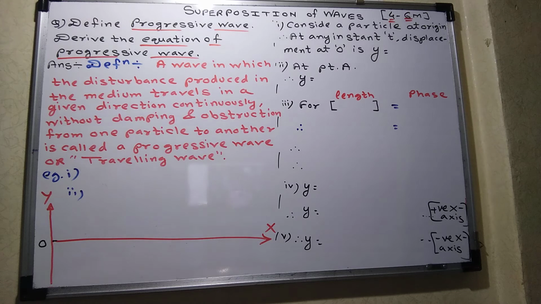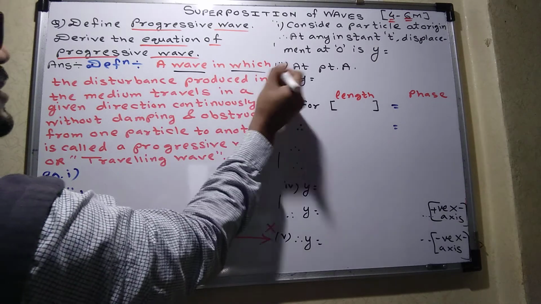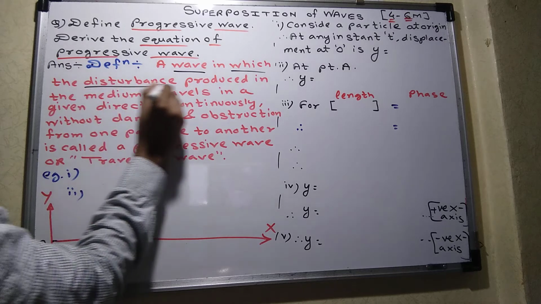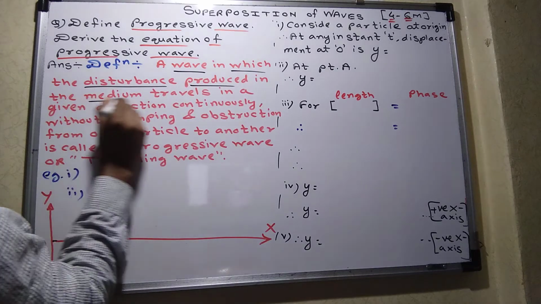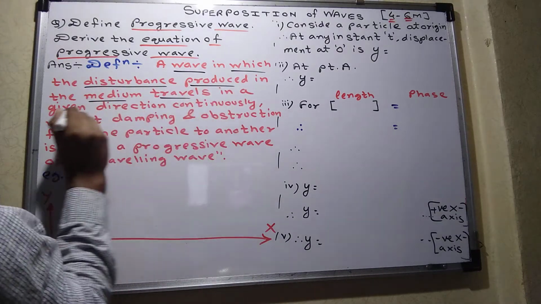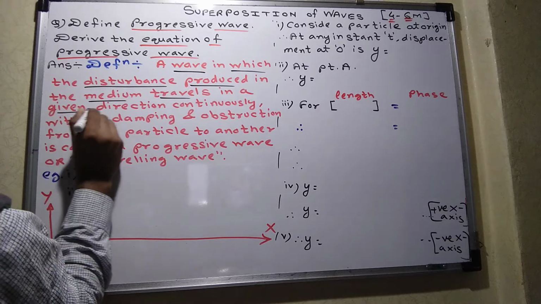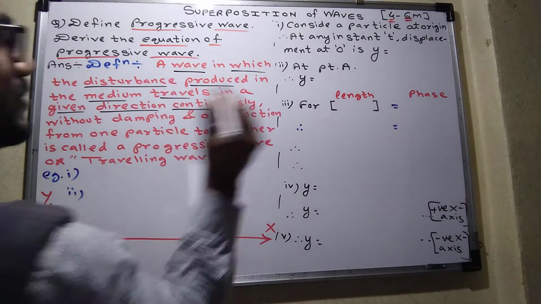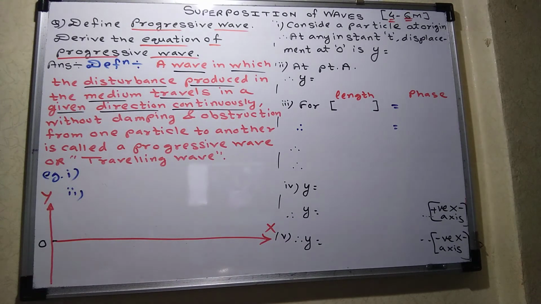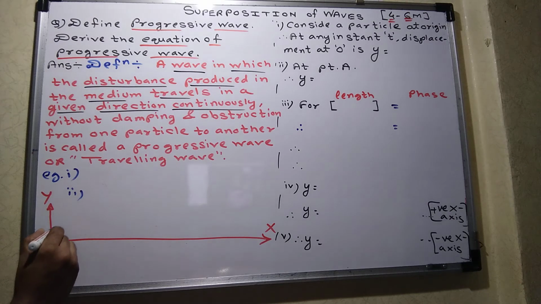What is the definition? A wave in which the disturbance produced in the medium travels in a given direction continuously. Will you show me that diagrammatically? The diagrammatic representation will be like this.